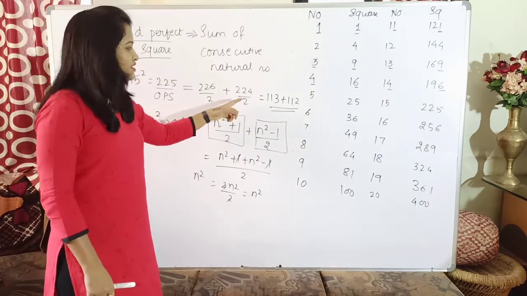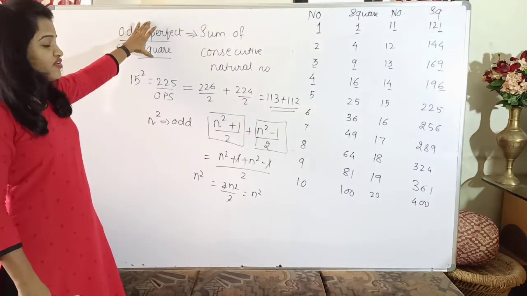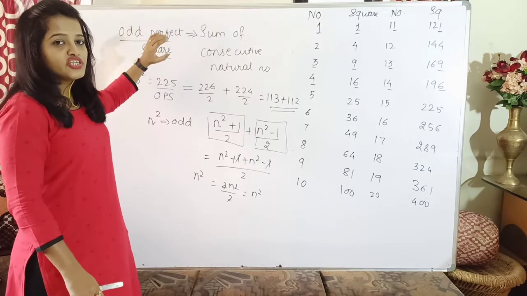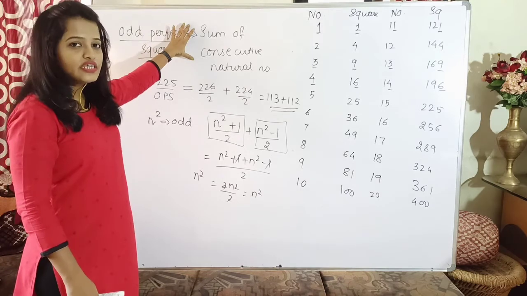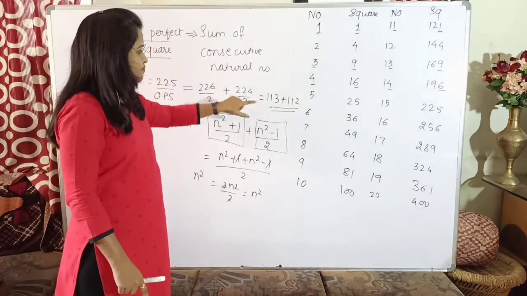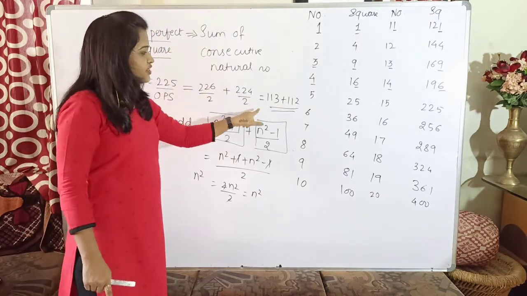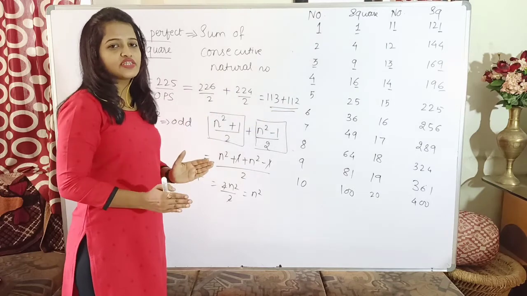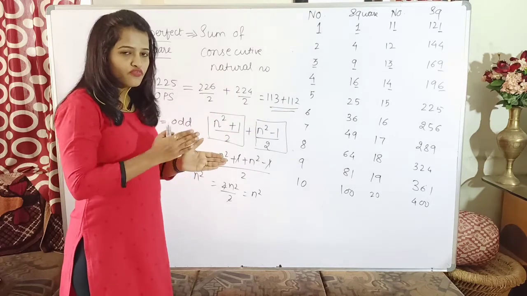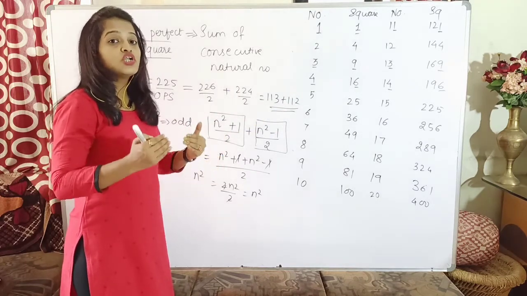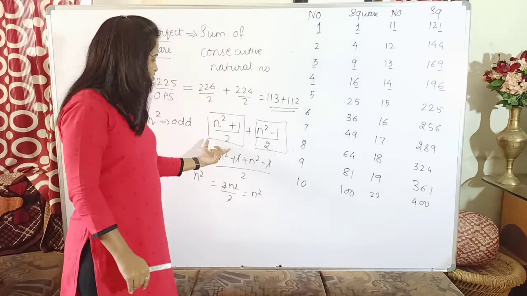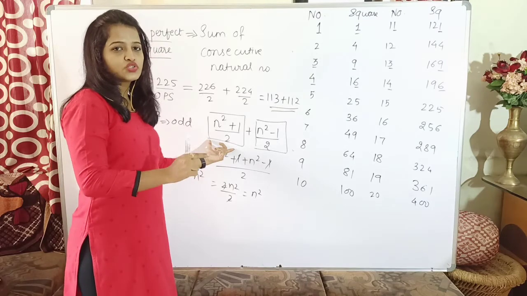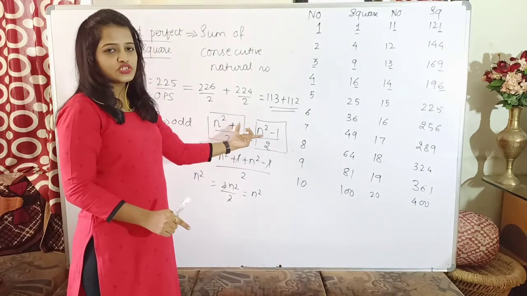So what does it mean? Any perfect square, and what kind of perfect square? It should be an odd perfect square. Any odd perfect square can be represented as the sum of two consecutive natural numbers. Which two natural numbers you have to take, you will find by this formula: (n square minus 1) by 2 plus (n square plus 1) by 2.